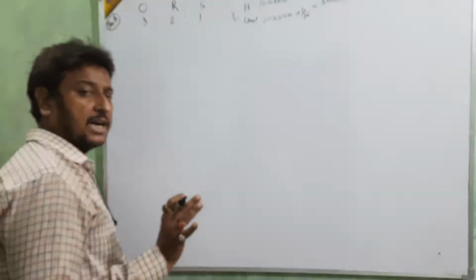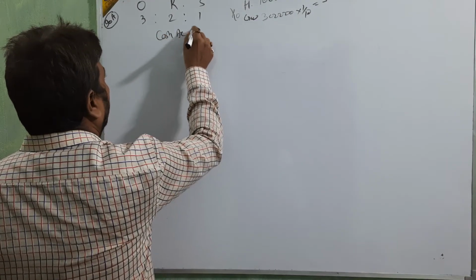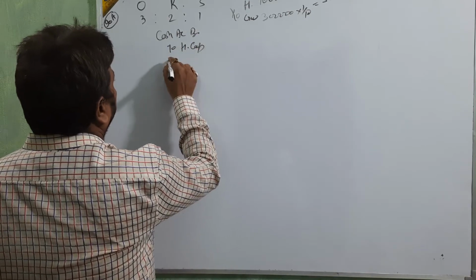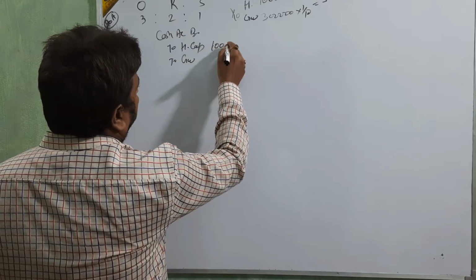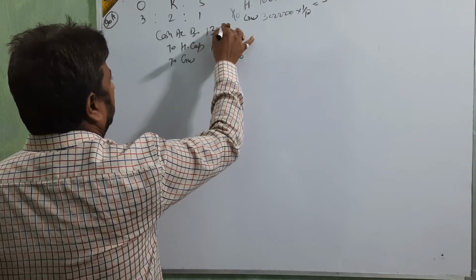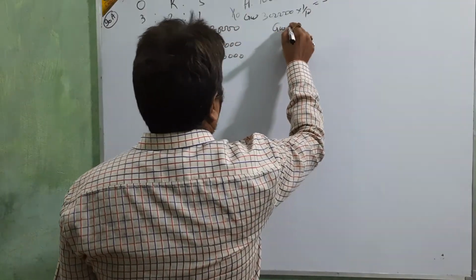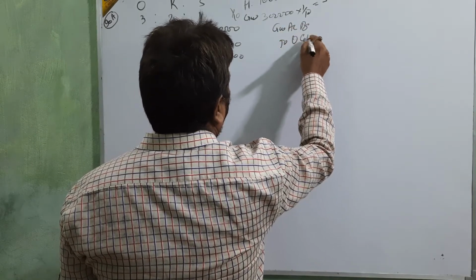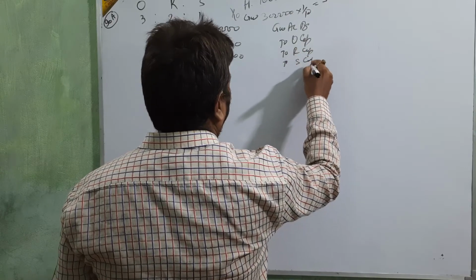Now we are going to start. First entry: cash account debit to H capital and goodwill. H capital is 1 lakh, goodwill 30,000, total 1,30,000. Then goodwill account debit to O capital, R capital and S capital.